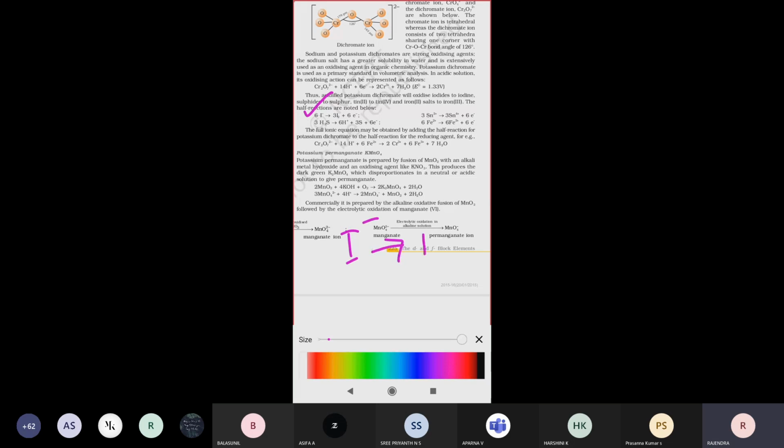Next one, see that. Iodide ion will easily convert into iodine. While losing electrons, I- easily converts into an I2 molecule.